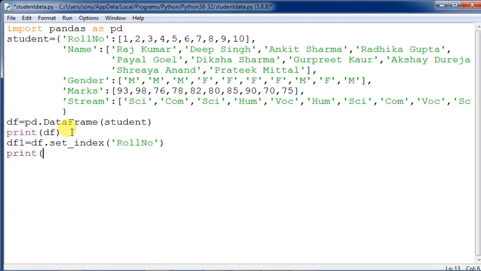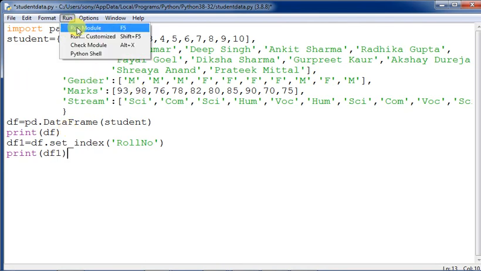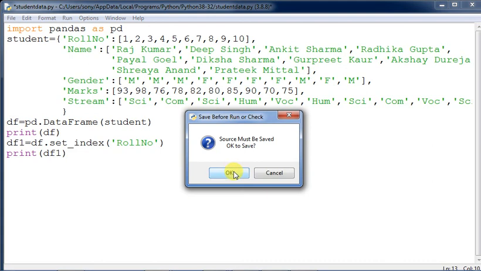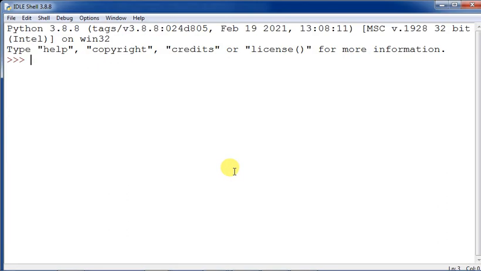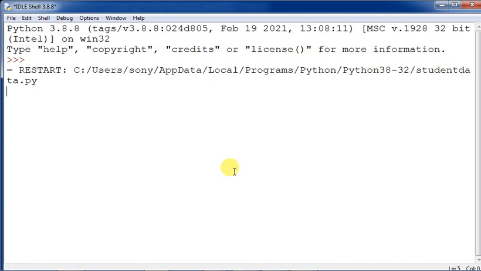You will see that two data frames are printing the same data, but in a different manner. How is this? Now let us see. Click on OK. Now you see how this is coming. Let us see the output, then you will be able to understand how it comes by setting the index. Clear?